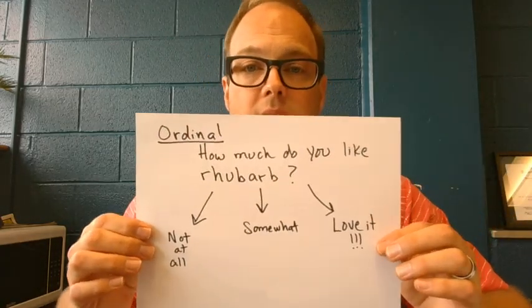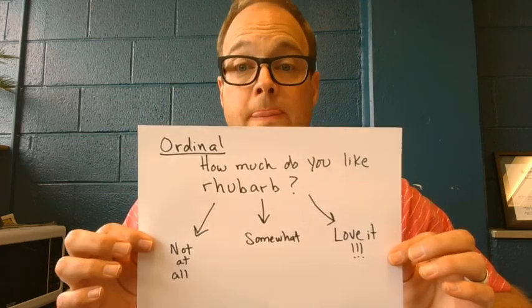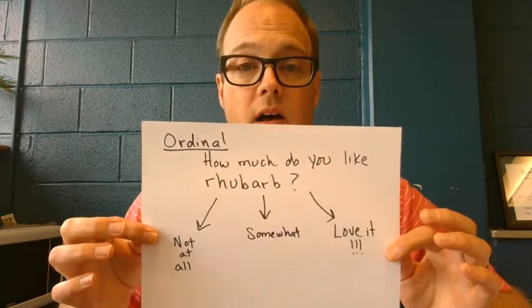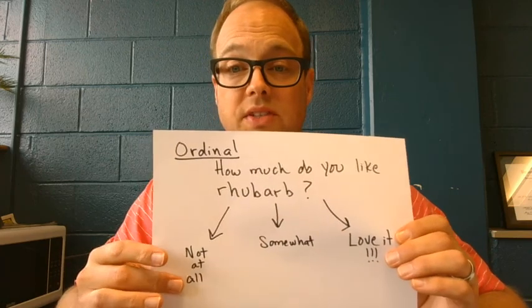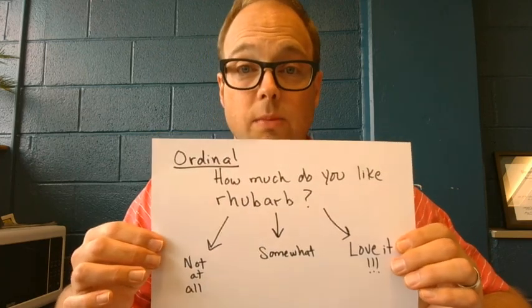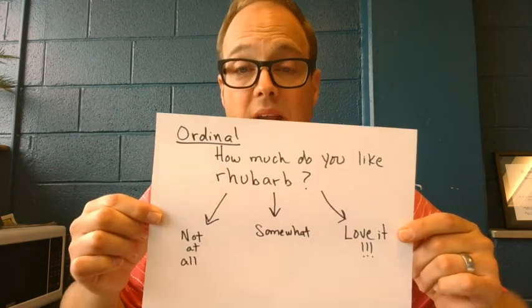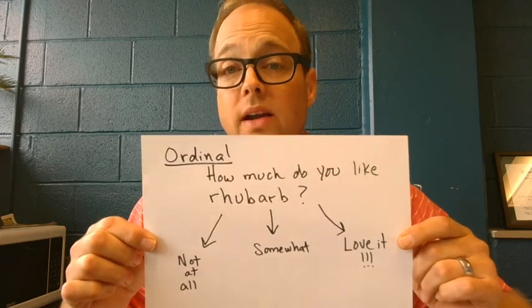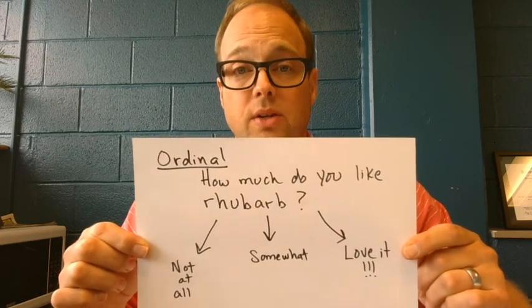Ordinal uses names too. Consider this variable. This variable asks, how much do you like rhubarb? And as you can see, there are three sets of words: not at all, somewhat, and love it. Now, if I were to answer this question, I would say not at all. I'm not a fan of rhubarb at all. But we have three categories that we would ask if this was a real question. We're asking people to categorize themselves into three categories. So answer the question to yourself. How much do you like rhubarb?